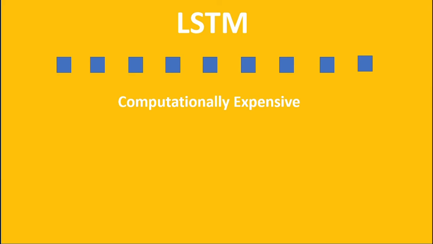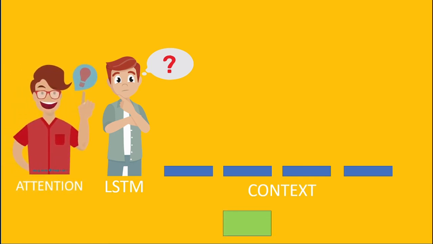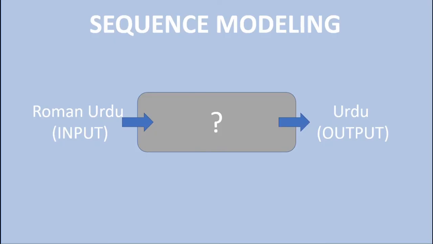But with large input sequences, LSTM becomes very computationally expensive, and not all context is relevant. For this, we introduce attention mechanism, which allows us to assign weights to useful context information. So now we know how Tamaddun works, using LSTM with attention.